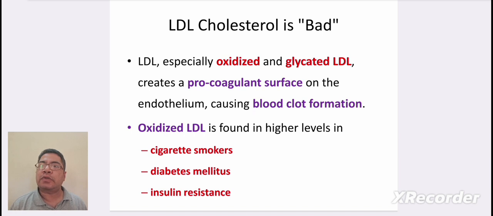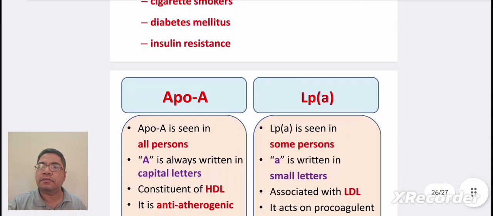Coming to LDL, cholesterol is bad. LDL, especially oxidized and glycosylated LDL, creates a procoagulant surface on the endothelium, causing blood clot formation. Oxidized LDL is found in higher levels in cigarette smokers, diabetes mellitus, and insulin resistance.